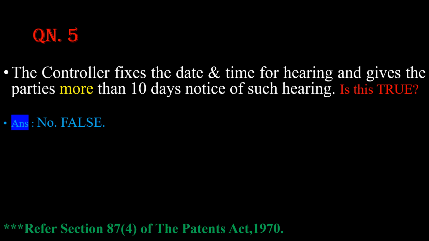Just I am telling you, this is the wrong word. It should be less. So the correct statement will be: the controller fixes the date and time for hearing and gives the parties less than 10 days notice of such hearing. I hope it is clear now. So for this, please refer section 87, subsection 4 of the Patents Act 1970.